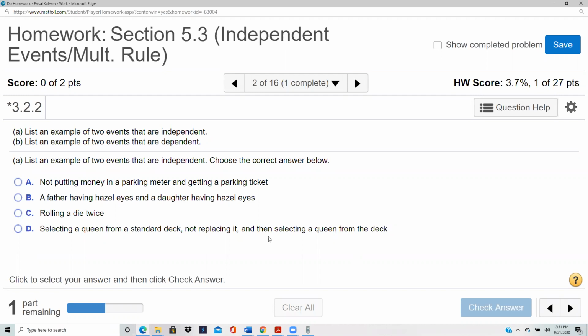Okay. So let's see which of these four are independent. Not putting money in a parking meter and getting a parking ticket. Now these two things depend on each other, so they are dependent. A father having hazel eyes and a daughter having hazel eyes, so that also depends on each other. Rolling a die twice. What you get in the first roll doesn't affect what you get in the second roll. So that is the thing.